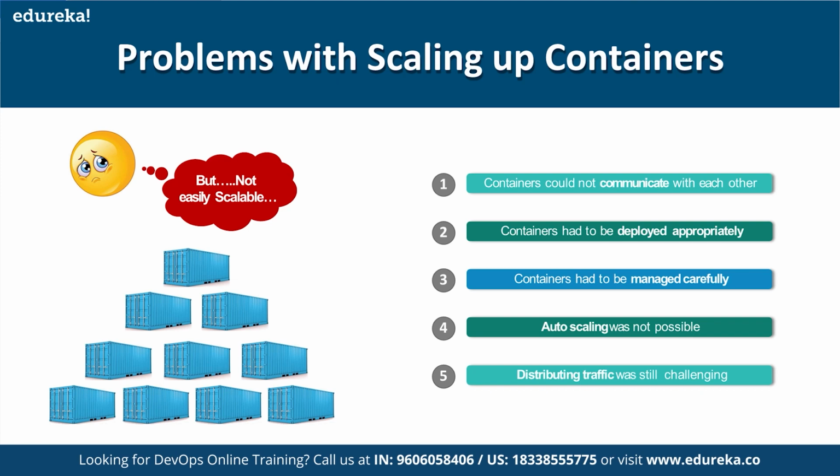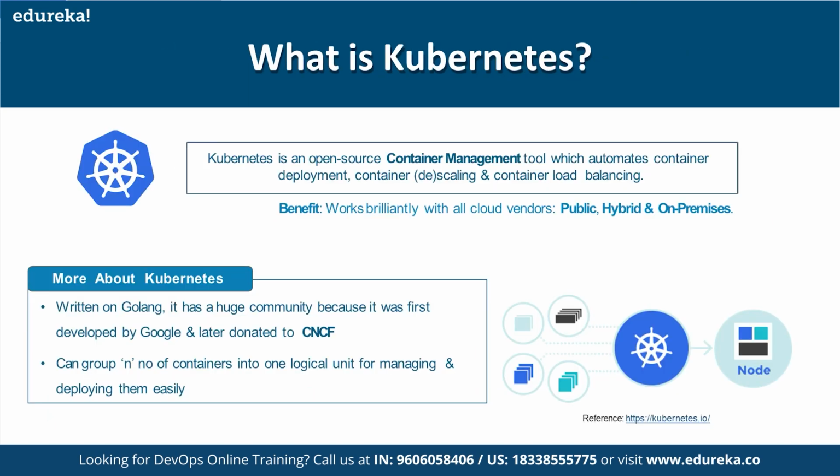Traffic distribution is a challenge when you have single containers. How will the traffic go, to which container should the traffic go? Multiple containers you have created, but which container should we send the user request to? That same thing has been resolved with the help of orchestration tools, friends, which I just explained. And one of the most popular orchestration tools is Kubernetes.